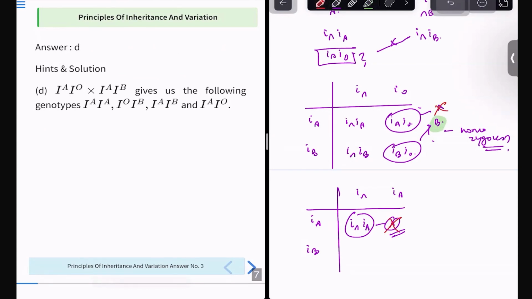Okay, so you all get the solution, right? This is pure maths. You have to be a little bit attentive while solving genetics questions. You might know the solution, still you might make a mistake. This is the beauty of genetics.